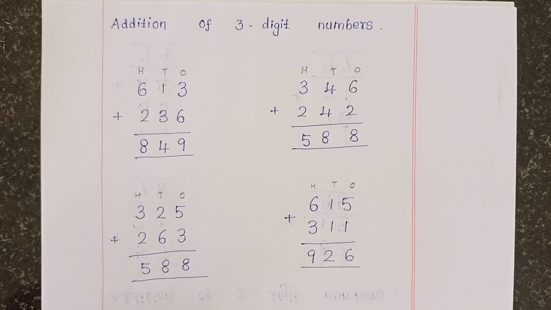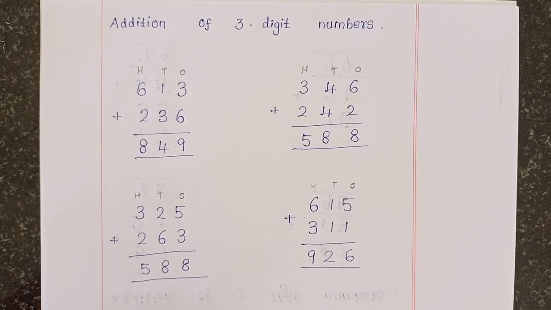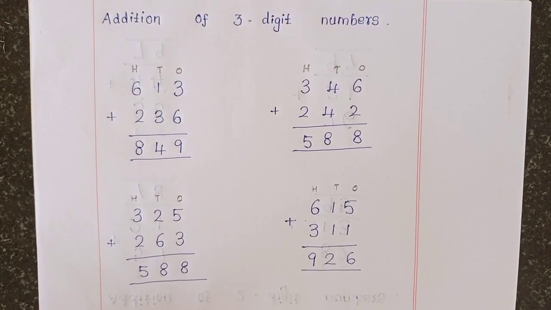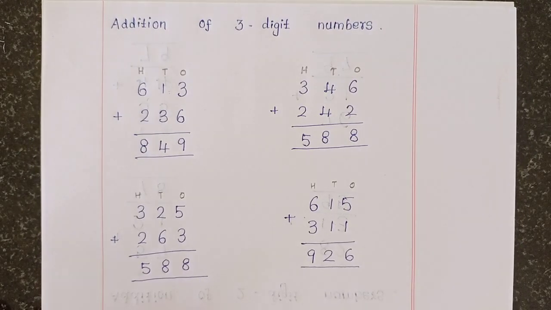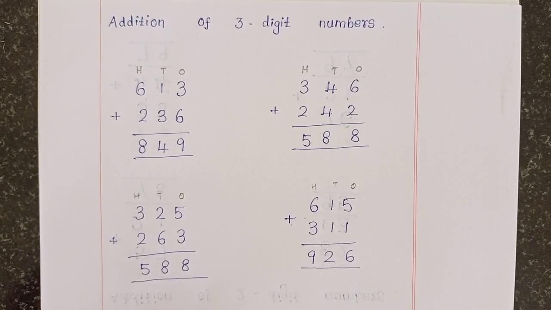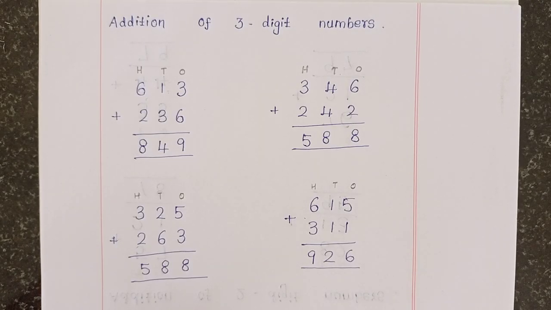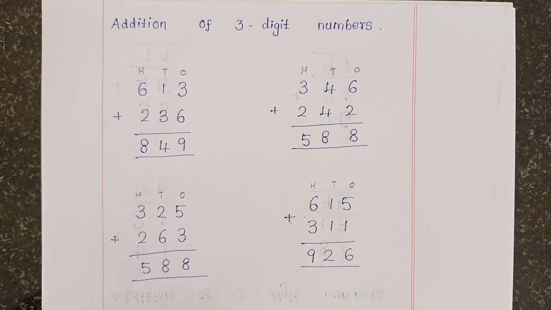Then 346 plus 242 is equal to 588. The fourth one, 615 plus 311 is equal to 926.